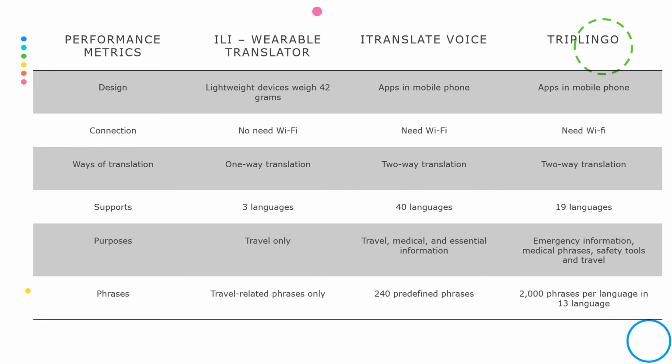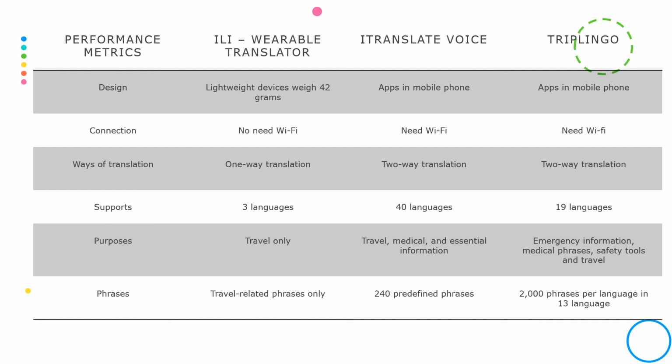Having said that, ELI is only optimized to translate in one-way translation. According to ELI's developers, 80% of the ELI tested travelers use the one-way translation more frequently than the two-way translation because they are afraid, doubtful, and find it difficult to understand. However, iTranslate Voice and TripLingo use two-way translations. This two-way translation can help the travelers and the locals to talk to each other without any difficulty.